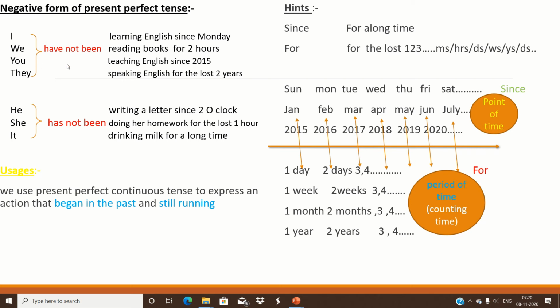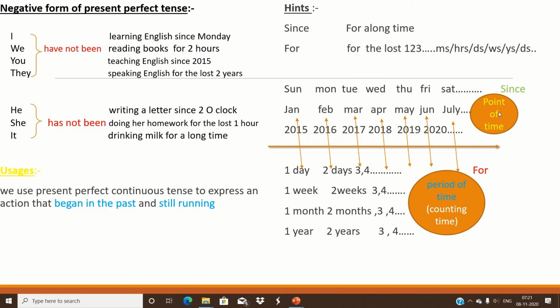So since Monday, since Sunday, since Tuesday, etc. Since January, the name of the month. So since January, since February, etc. And since 2015, we are pointing to the particular year, not the number of years. So since 2015, since 2016.